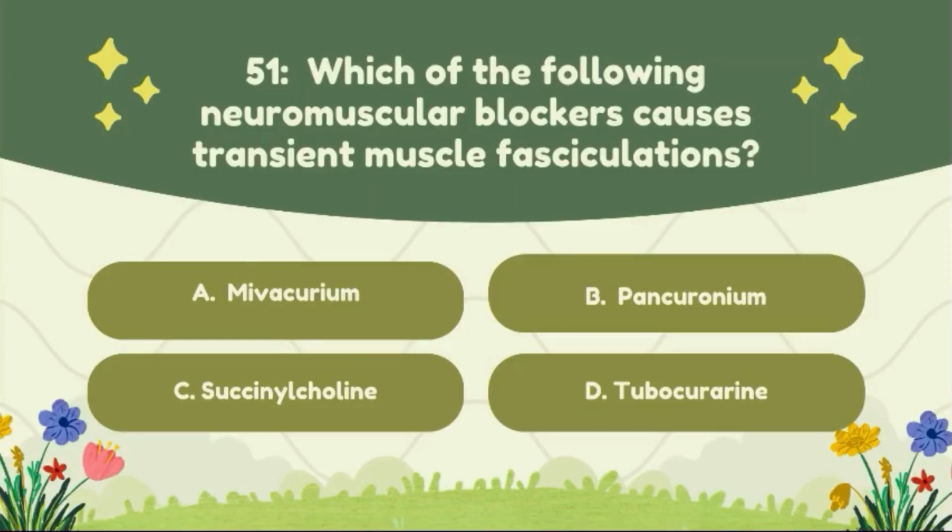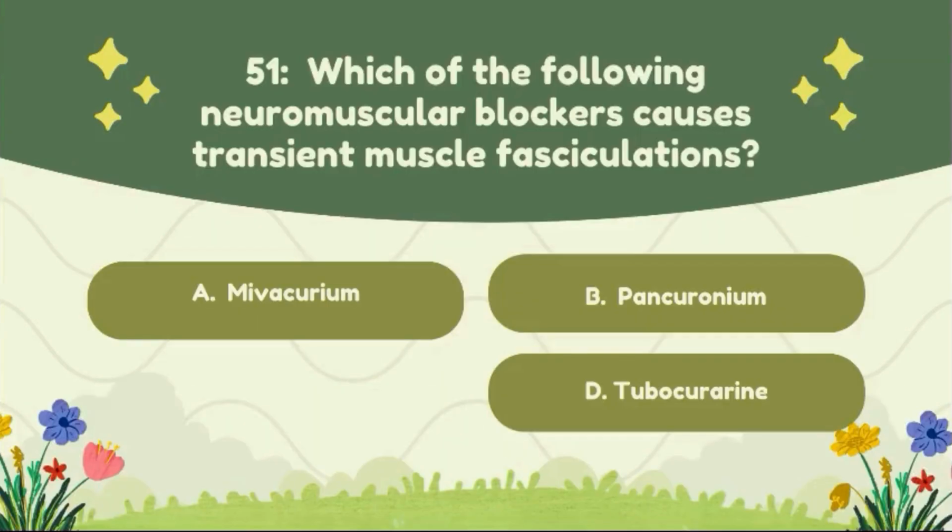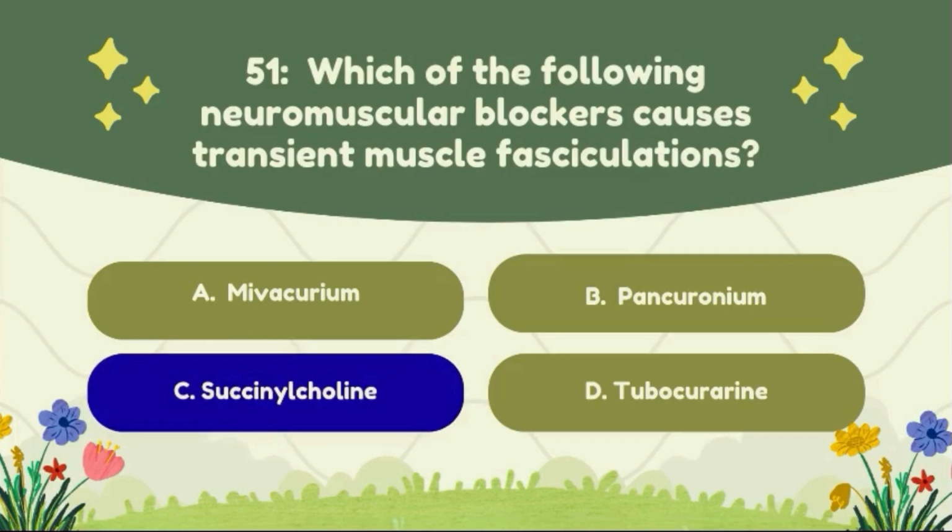Question number 51. Which of the following neuromuscular blockers causes transient muscle fasciculation? Option A, mivacurium. Option B, pancuronium. Option C, acetylcholine. Option D, tubocurarine. The correct answer to this question is option C, acetylcholine.